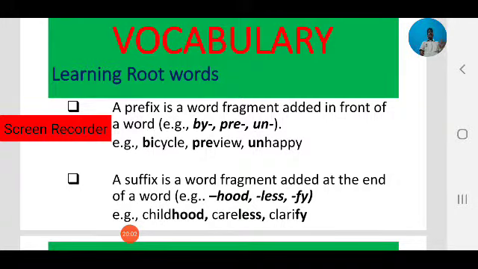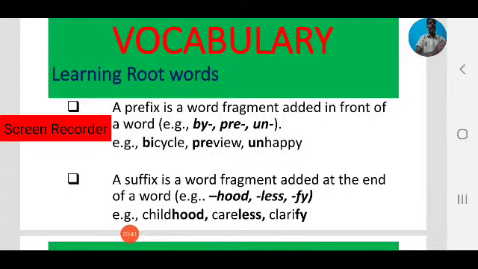So learning prefixes and suffixes is also one of the important ways to improve our vocabulary. How to use prefixes and suffixes, we will learn in the next class. This is also one of the areas of how to learn new words, and we will focus on it next session. Today we focus only on how to learn new words using base words, that is root words.